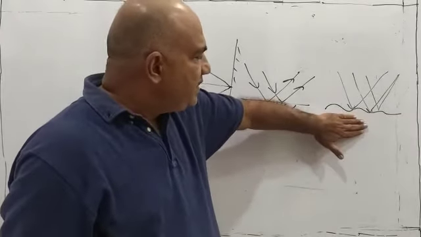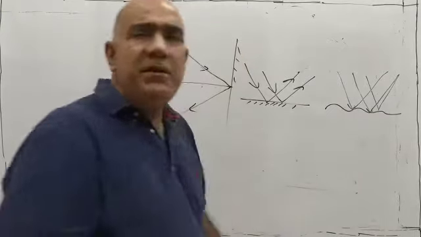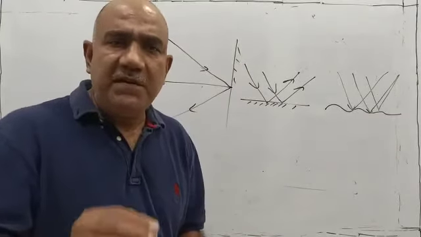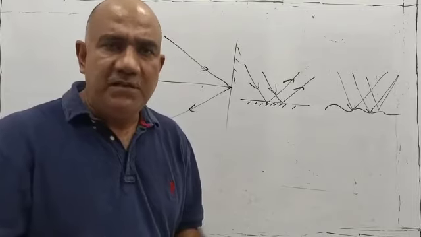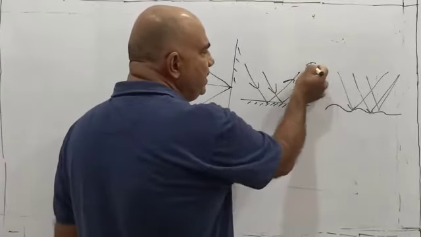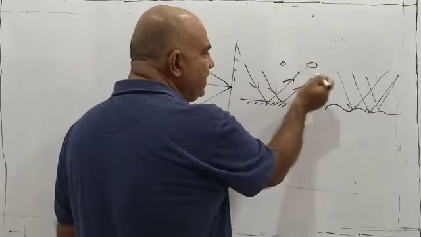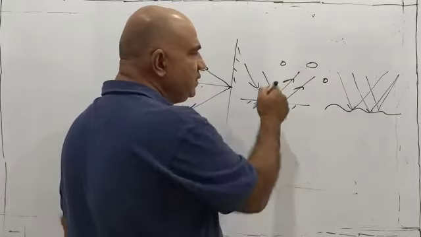And the advantage with this is, when are we able to see an object? When the light after reflection from the object reaches our eye, we are able to see it. So if a person puts the eye here, will definitely be able to see the object. But by putting the eye here and here, one cannot see this object.